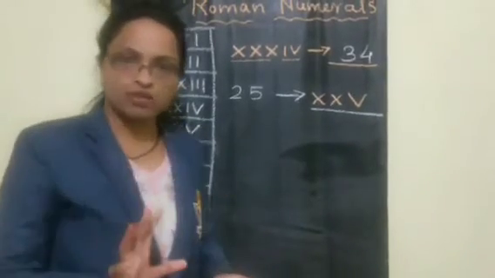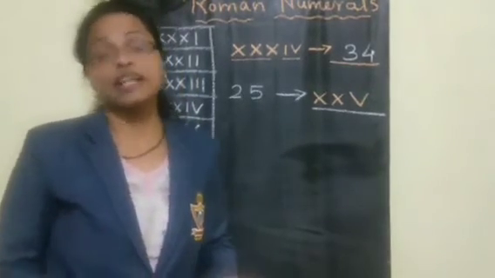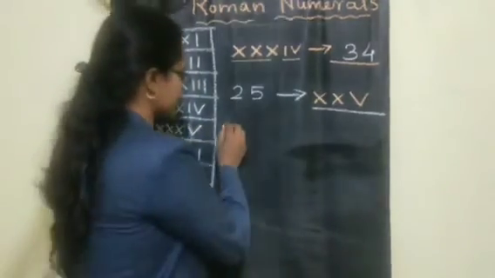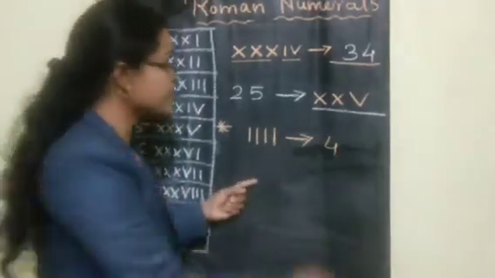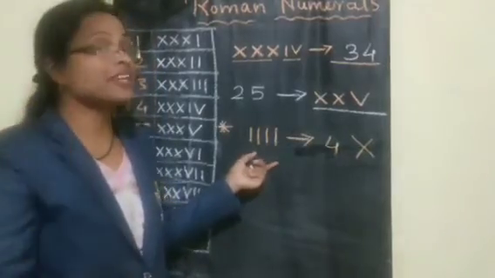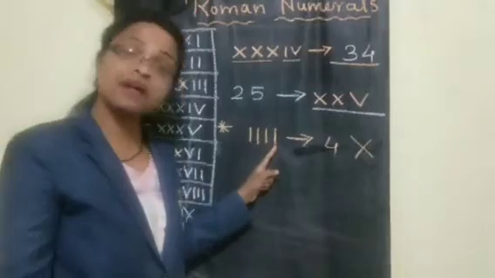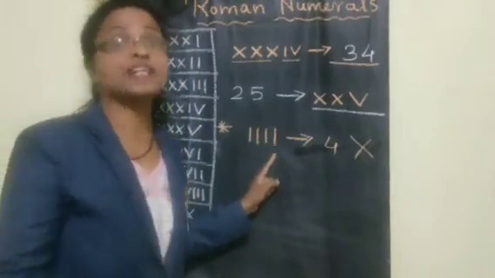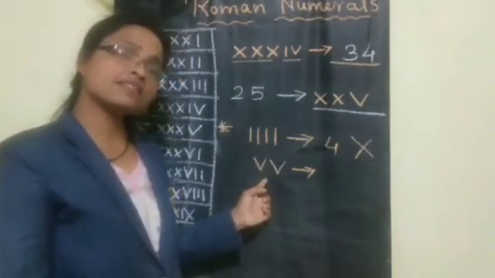Sometimes they will give the symbols and ask whether it is meaningless or meaningful. For that, remember points and rules are very important. For example, children, this is meaningless. It is wrong because according to the rule, we cannot repeat any symbol more than 3 times, and this is repeated 4 times. So it is meaningless. Like this also you should identify. Is it meaningful or meaningless?